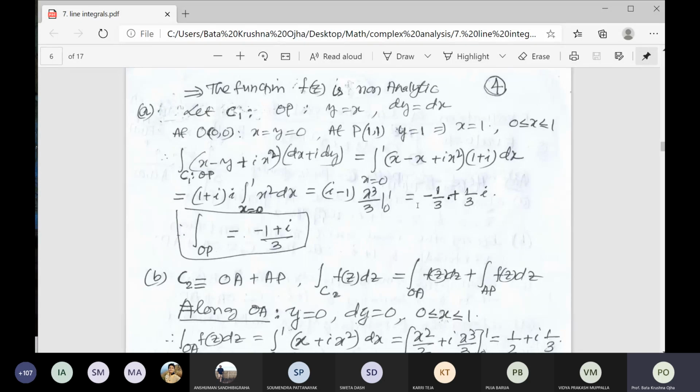So i minus 1, into 1 by 3. Expanding it, I have written here i by 3 minus 1 by 3. So what is the conclusion? The integration over the curve OP, or C1, gives the result minus 1 plus i by 3.